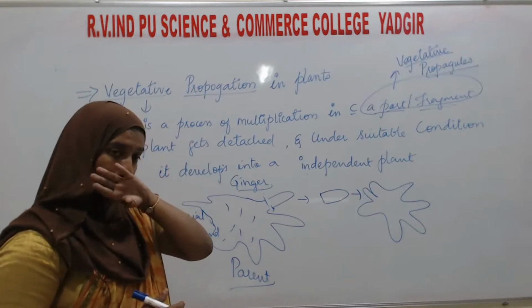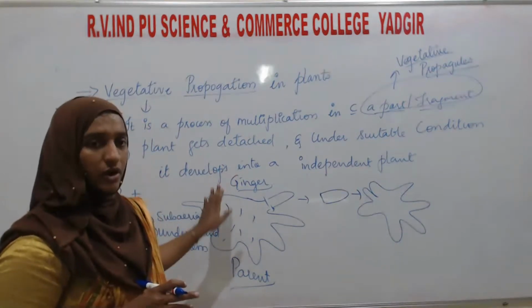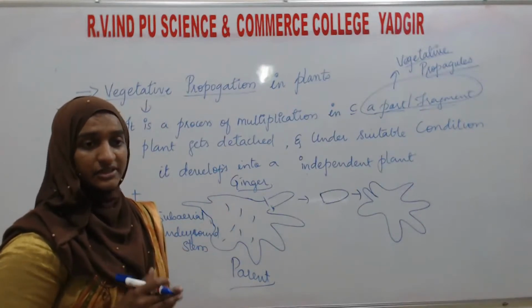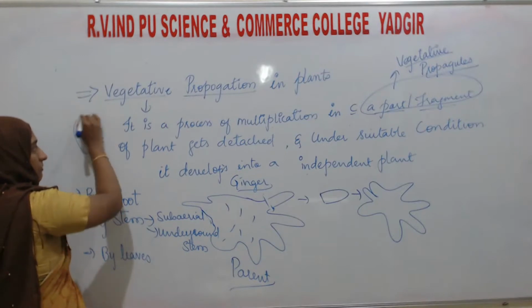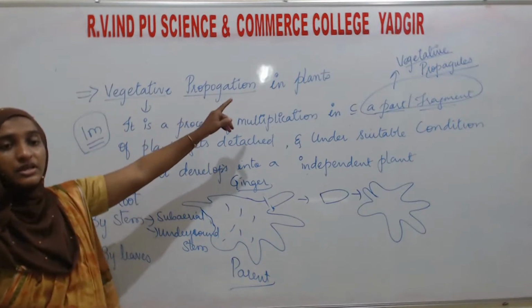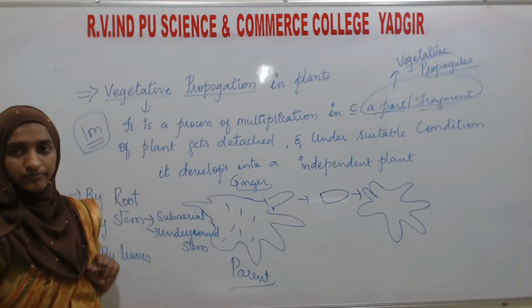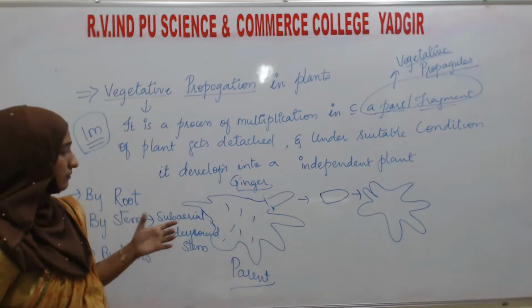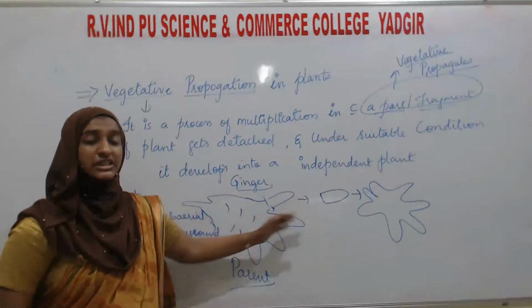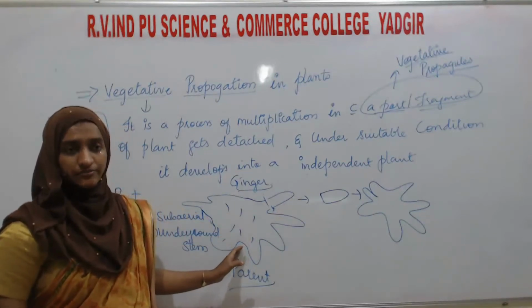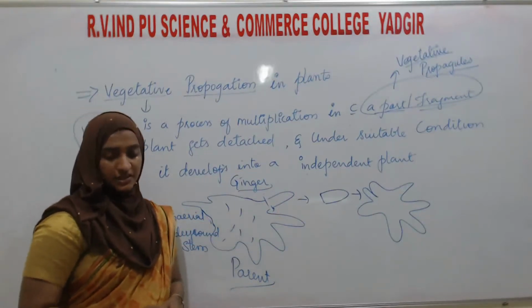So from this topic, what they will ask in your theory exam is 1 mark questions. They will ask only about the vegetative propagule. They will give ginger as the parent body and ask you to write the vegetative propagule of ginger. That we will discuss in the next class.